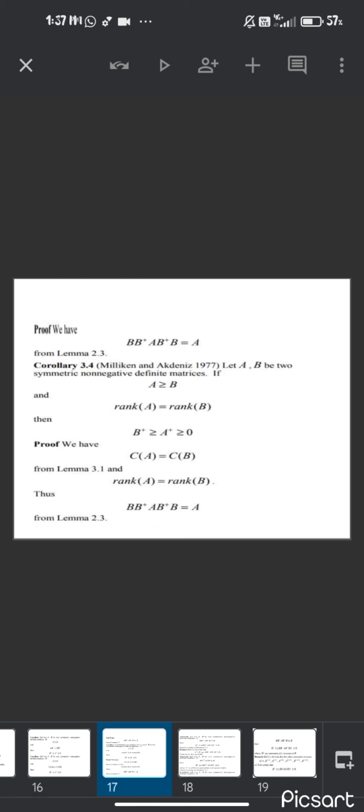Next, let A, B be two symmetric non-negative definite matrices. If A ≥ B and rank of A equals rank of B, then B⁺ ≥ A⁺ ≥ 0. Proof. We know that if C(A) equals C(B), then rank of A equals rank of B. Thus B B⁺ A B⁺ B equals A. This we get from lemma 2.3.